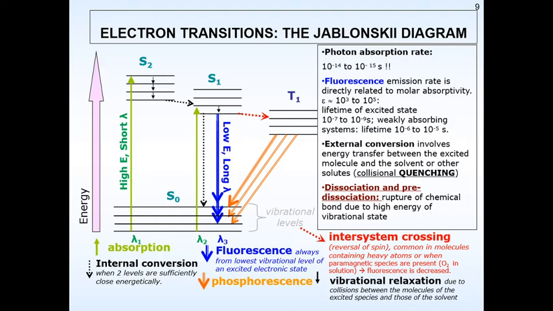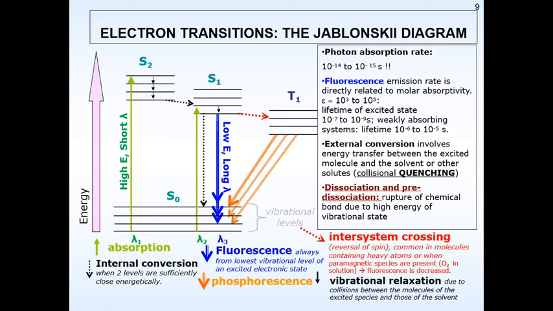But there would be other processes called external conversion also. That is, it involves the energy transfer between the excited molecule and the solvent or the solutes. This is called collisional quenching. That means if there are excited molecules and they hit upon the solvent molecules, this is called collisional quenching.